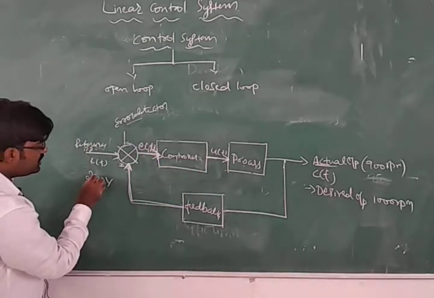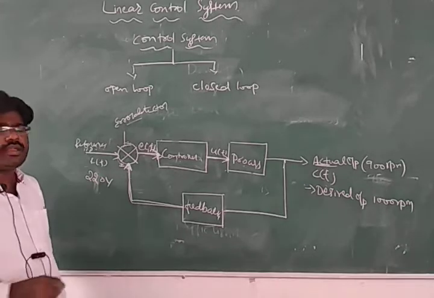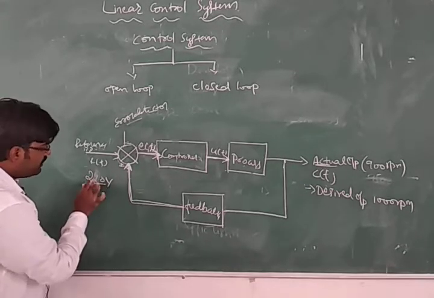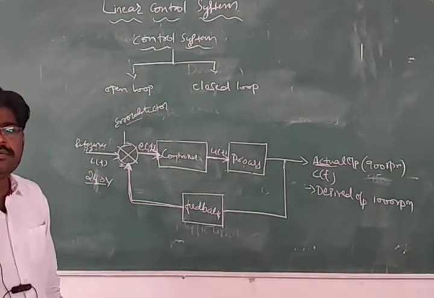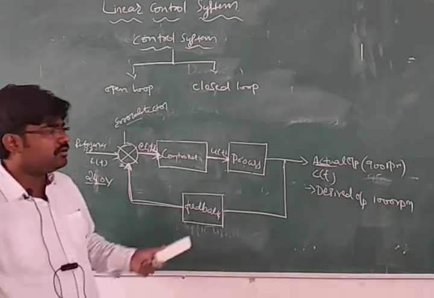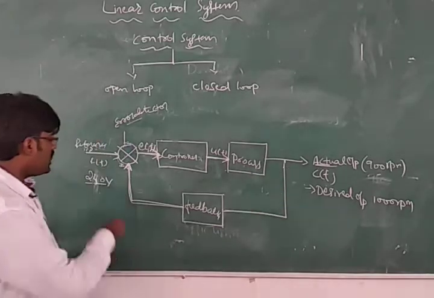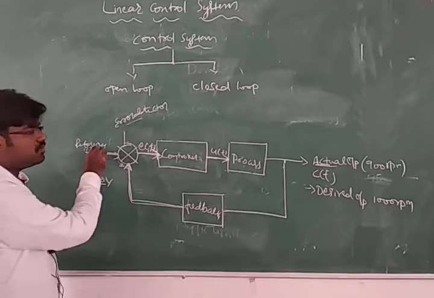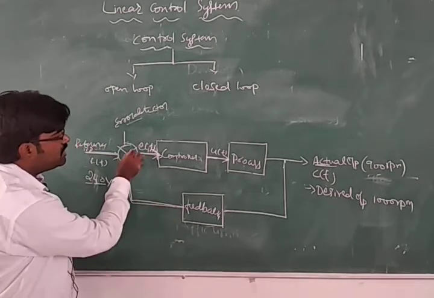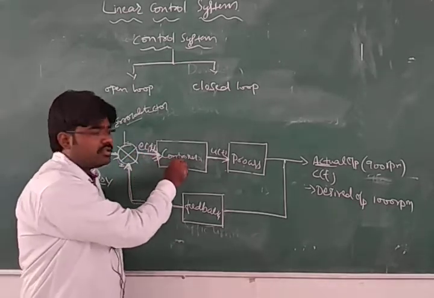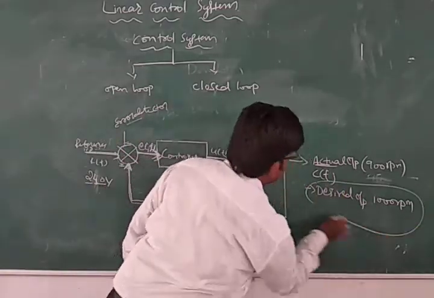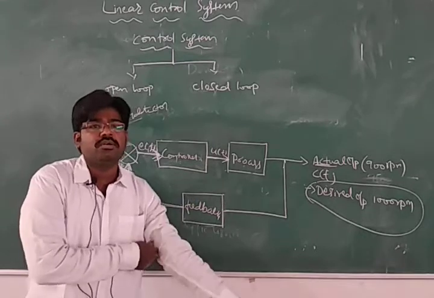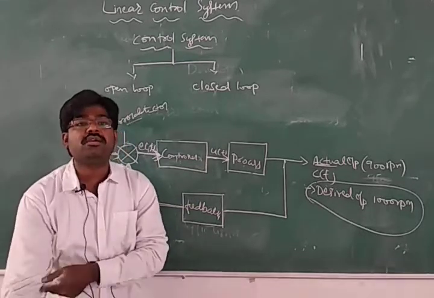So we'll change the input here from 230 to 220, or you can say 250 or 240, whatever required voltage we need to get this, we'll use that. Again, we'll make the changes in the reference input, then that reference input is compared with this, then we'll give it to the controller, then we'll get the required speed of the control system. This is how the closed loop control system works.